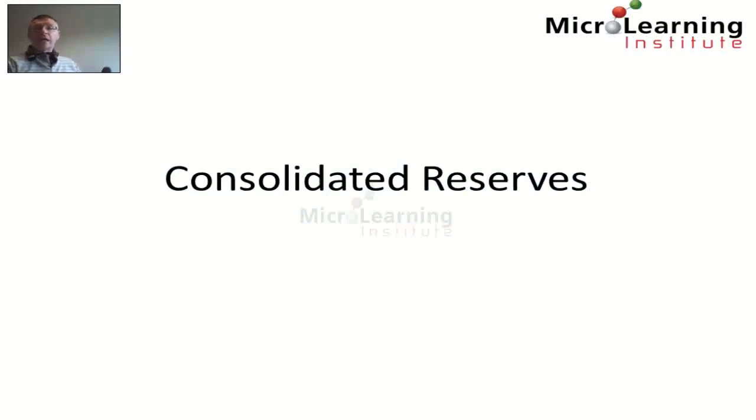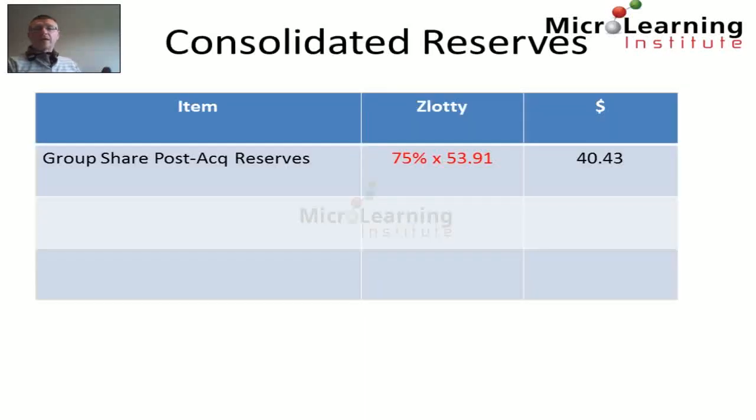Now we can look at the consolidated reserves, and the consolidated reserves, as we've said earlier, is the group share of the post-acquisition reserves. And again, the group has a 75% holding, and the post-acquisition reserves have already been calculated from the translation of the statement of financial position, and 75% of those post-acquisition reserves now form part of the consolidated reserves of the group.